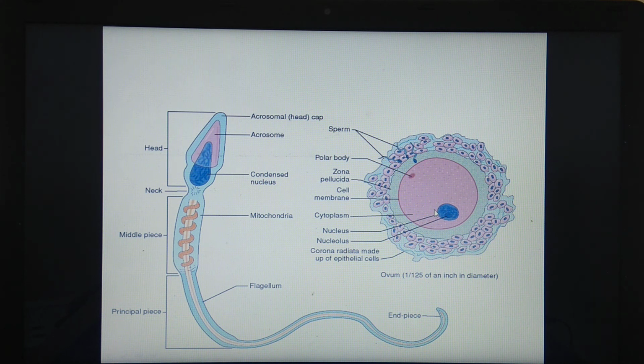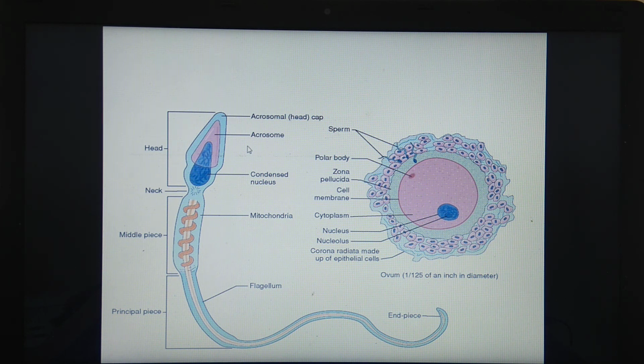One more important point is there, as it is the process of fusion of male and female gametes. Because of that, new characters can be seen in the offspring. That means variations develop because of sexual reproduction, because of gamete formation and their fusion. And one more most important point, the sex of the offspring can be determined.